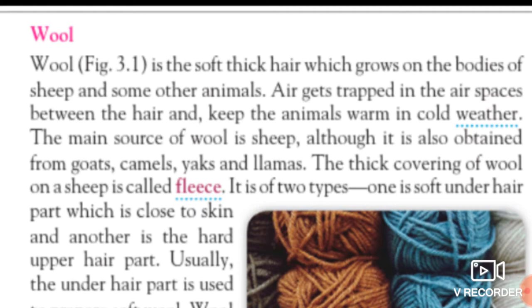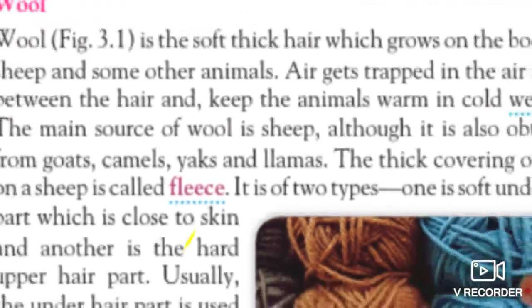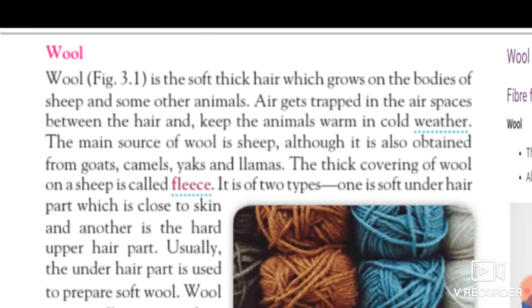Here one term comes, that is fleece. See over here, fleece. So what is this fleece? The thick covering of wool on a sheep is known as fleece. Fleece means the thickening of hair. So the thick covering of wool on the sheep is fleece, and it is of two types.